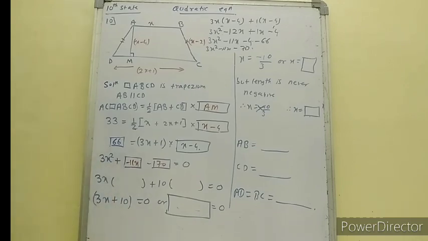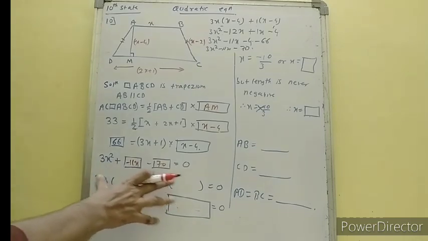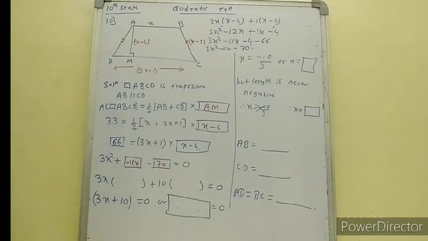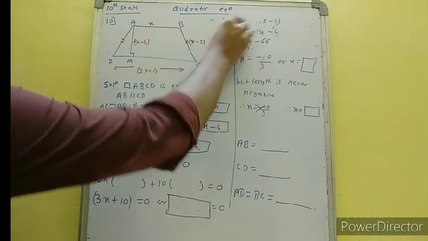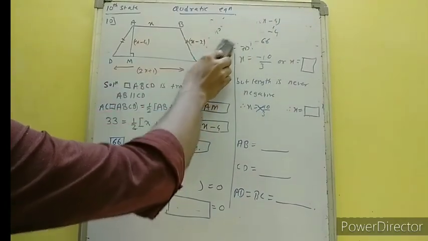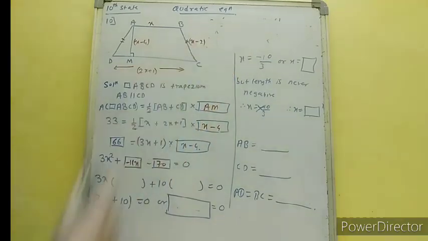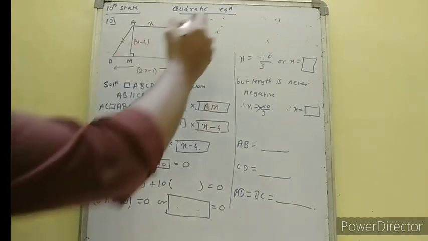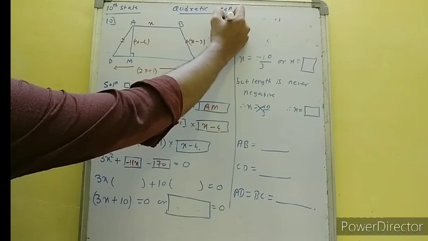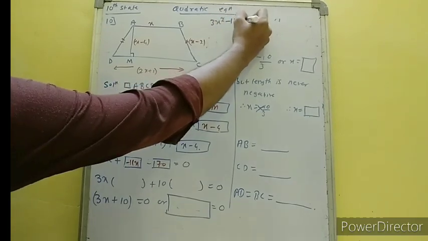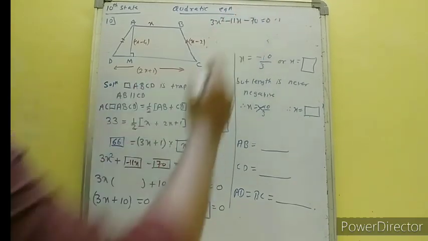See, now we don't have proper space to solve it, so first I will solve it somewhere else. We have 3x square minus 11x minus 70 is equal to 0.